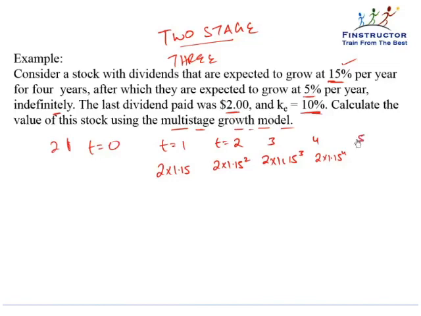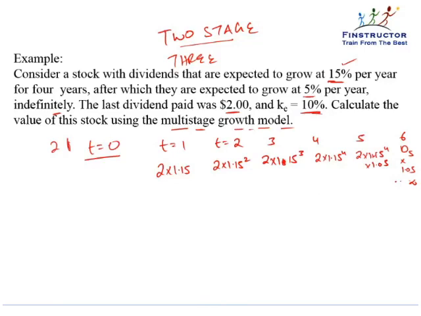After which, the growth will mellow down to 5%. So the dividend at t equal to 5 would be D5, that is 2 into 1.15 to the power 4 into 1.05. At t equal to 6, it will be D5 into 1.05 again. This is where the growth will now be down to 5% till infinity. So once again, we've plotted the expected dividends. We now need to discount them back to get the value of the stock at t equal to 0.